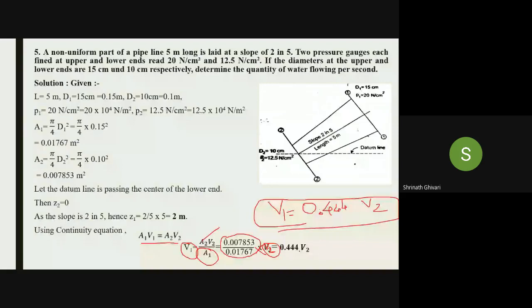Into V2. We don't know V2, we have to calculate this. 0.444 V2. This is the equation which we have.